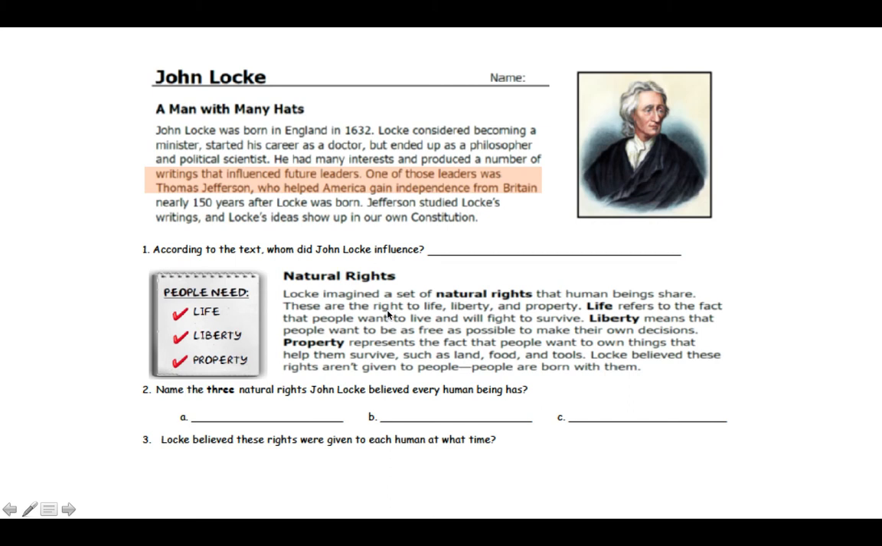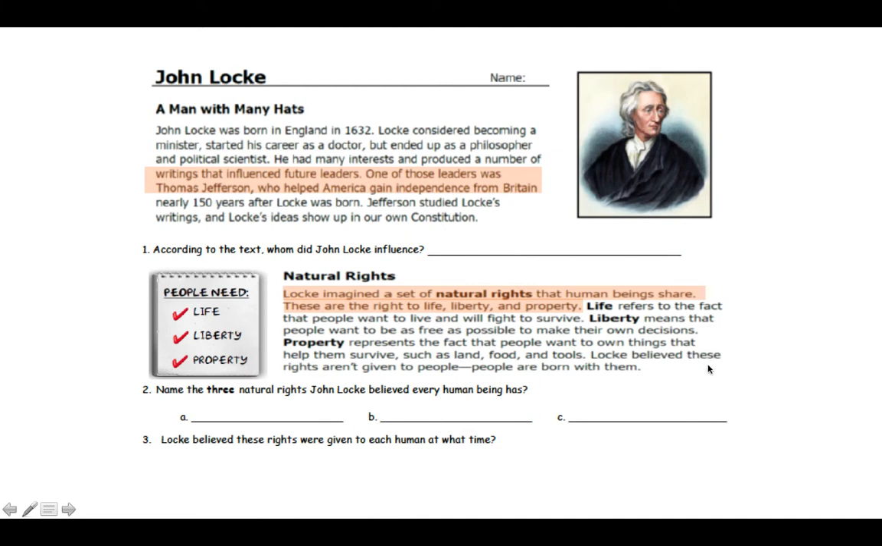Natural rights. Locke imagined a set of natural rights that human beings share. These are the right to life, liberty, and property. I would highlight that section as well. Life refers to the fact that people want to live and will fight to survive. Liberty means that people want to be as free as possible to make their own decisions. Property represents the fact that people want to own things that help them survive, such as land, food, and tools.